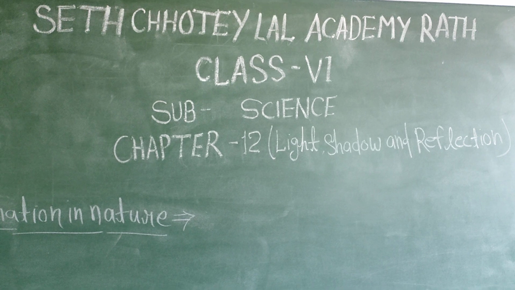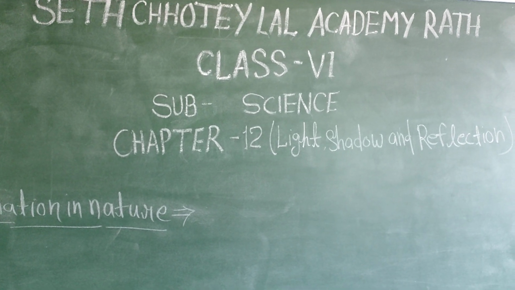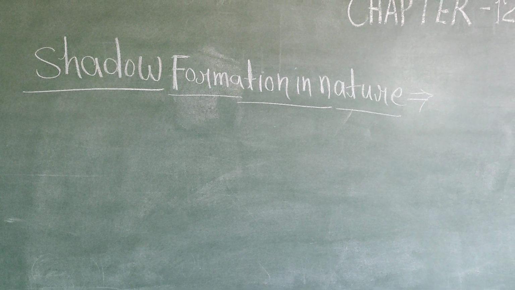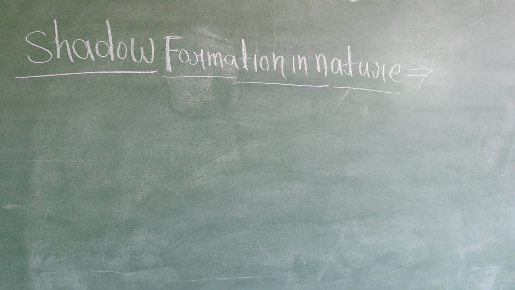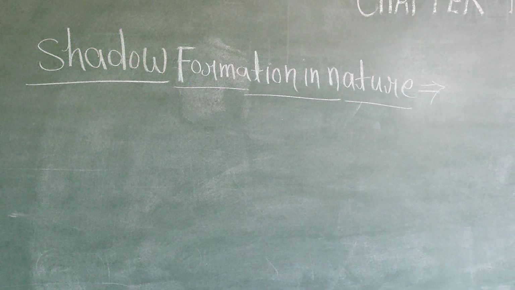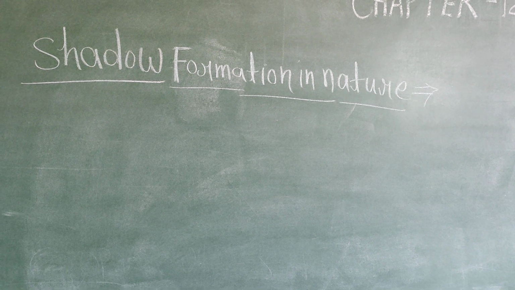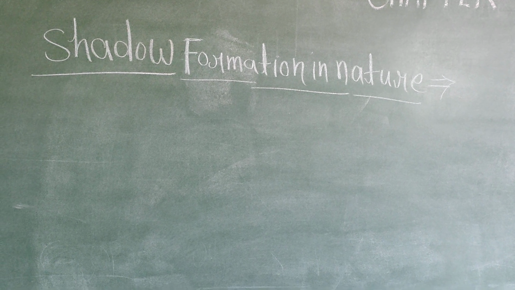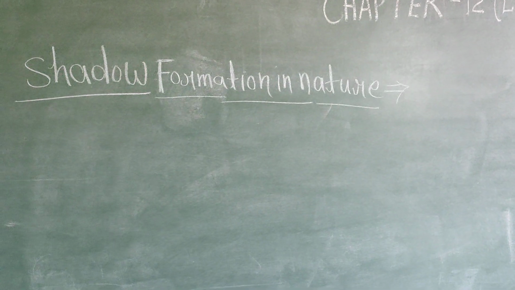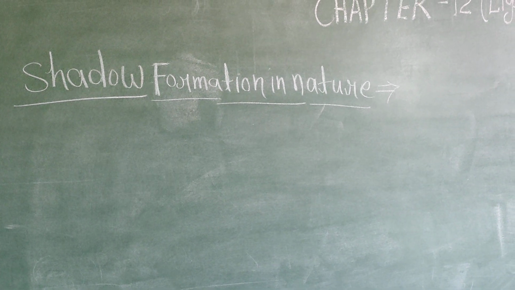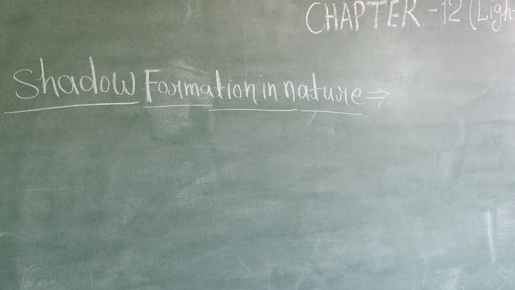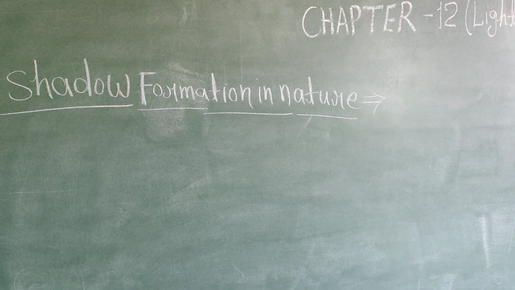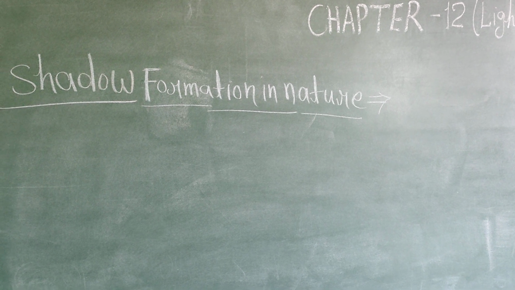So today we will study shadow formation in nature. Children, how does shadow formation happen in nature? Shadow formation takes place also in nature. The earth and moon also cast their shadow when light falls on them. When the moon blocks the sunlight from the sun, a shadow of the moon is cast on the earth. This is called solar eclipse.